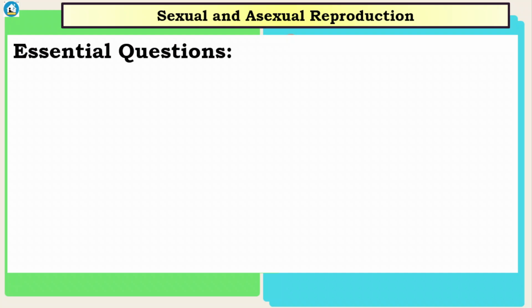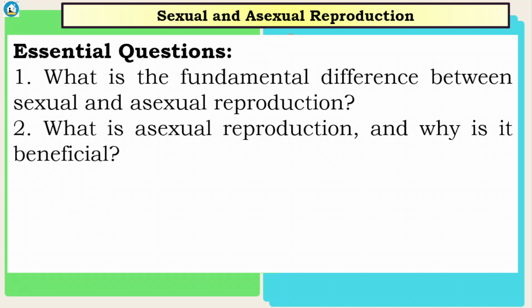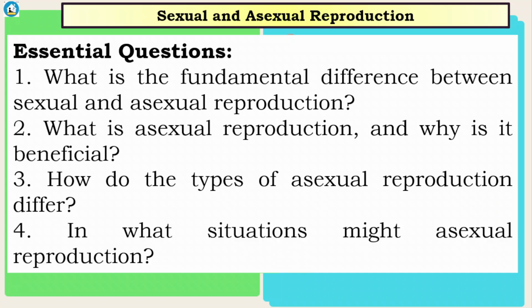Okay, these are the essential questions or the objectives of our lesson. What is the fundamental difference between sexual and asexual reproduction? What is asexual reproduction and why is it beneficial? How do the types of asexual reproduction differ?